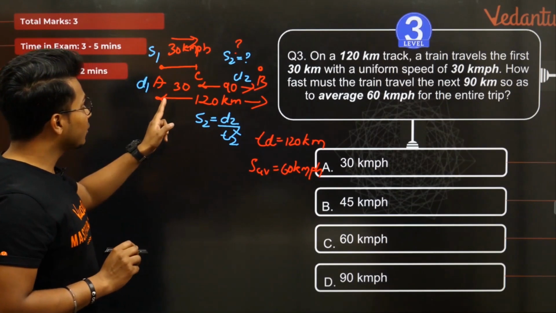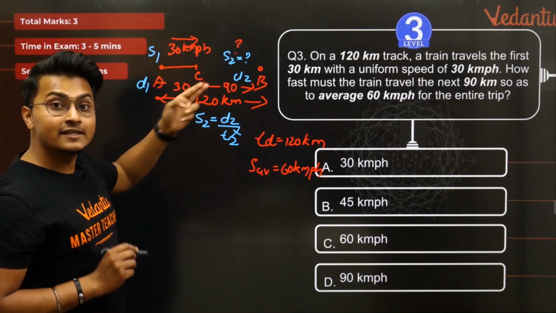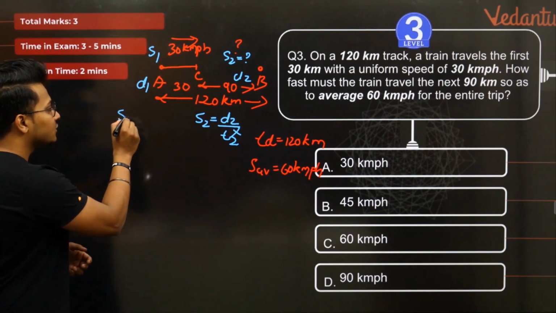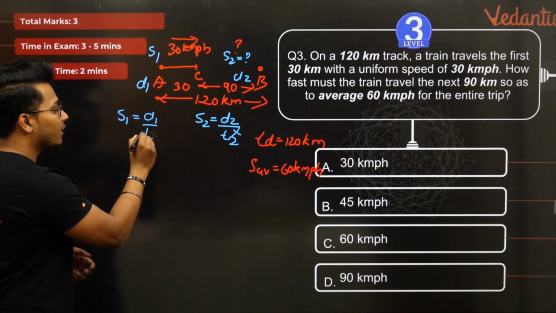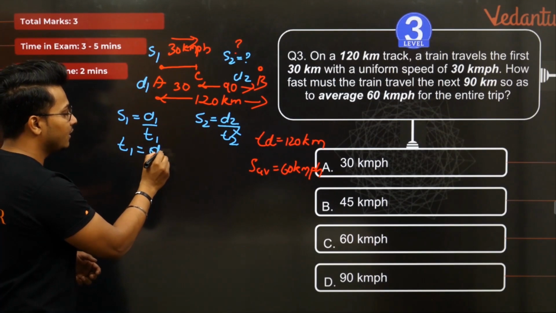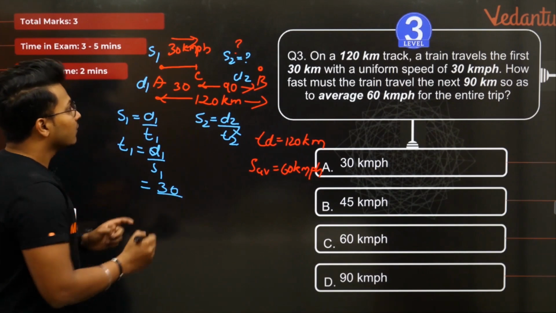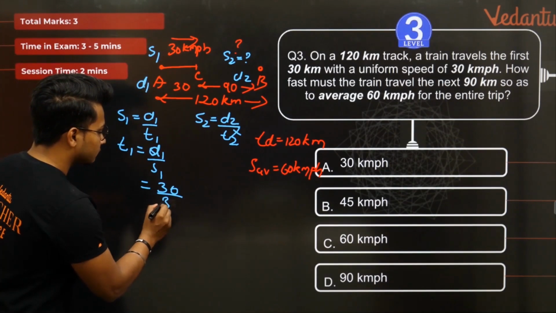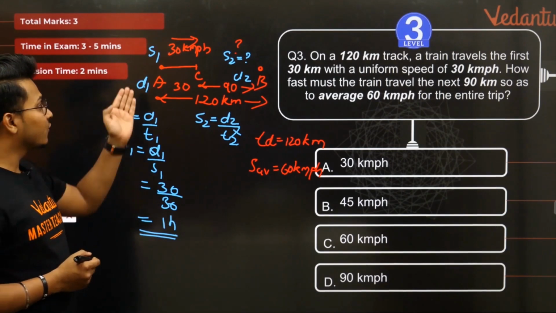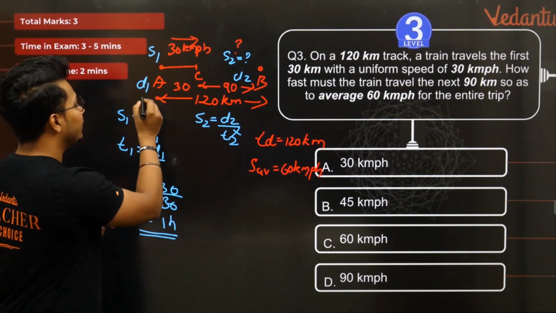Correct? In this scenario, I know what is the time taken by the train to travel from point A to point C क्योंकि speed भी है, distance भी है, time निकाल देते हैं. Correct? Simple सी बात है. So S1 is equal to D1 upon T1. Let us find out T1 here. T1 is equal to D1 divided by S1. What is D1? Distance is 30. Awesome. And what is speed? 30. Awesome. 1 hour. 1 hour is your time taken from A to C. Correct? So now we have the time T1 also here.